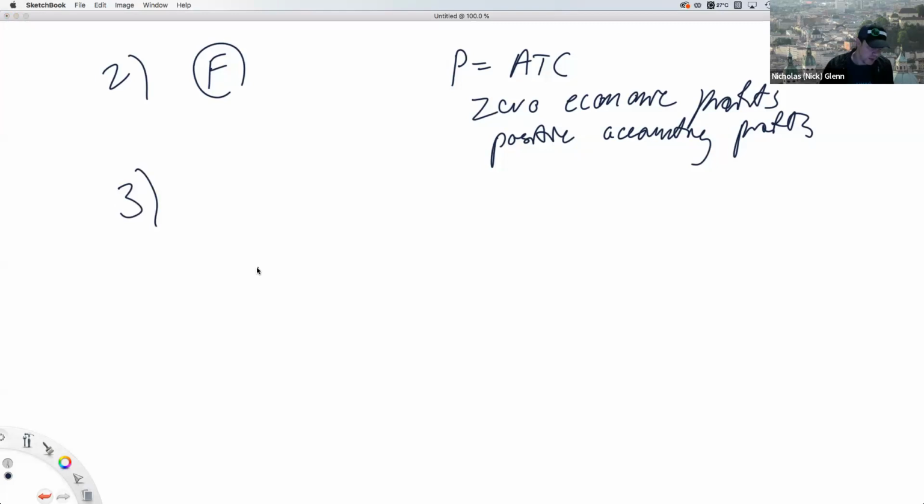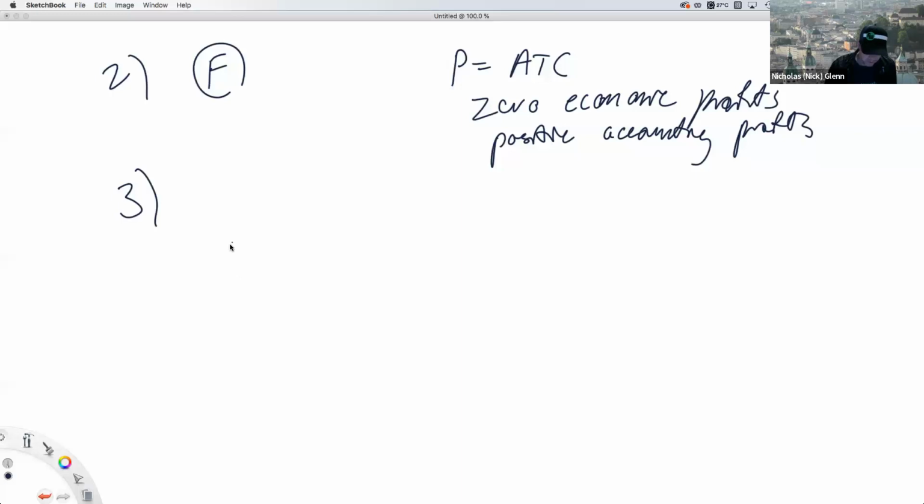3, at their respective profit maximizing price and quantity combinations, firm A's good has a price elasticity of -1, and firm B's good has a price elasticity of -4. Which of the following statements is true?